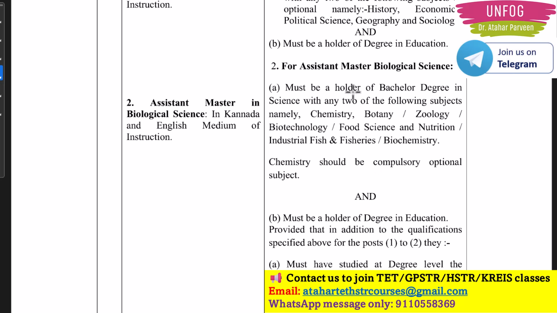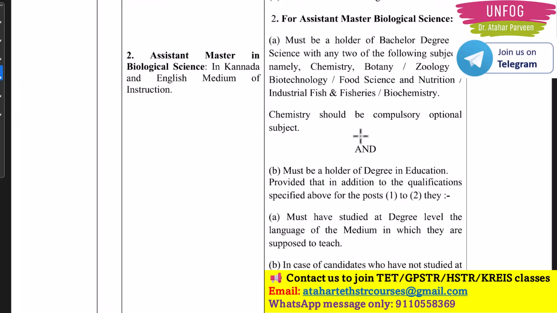Then what about the bachelor degree here? Must be a holder of a bachelor degree in science with any two of the following subjects, namely chemistry, botany, zoology, biotechnology, food science and nutrition, industrial fish and fisheries, biochemistry. Chemistry should be a compulsory optional subject. Okay, so along with chemistry, you should have any two of these following subjects.